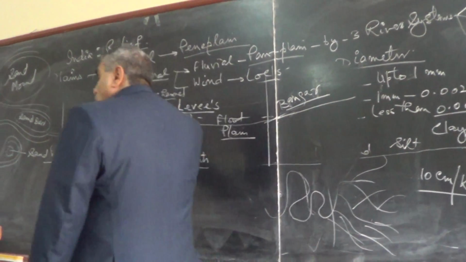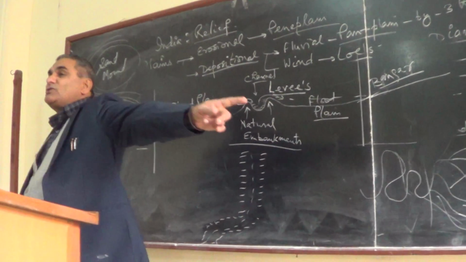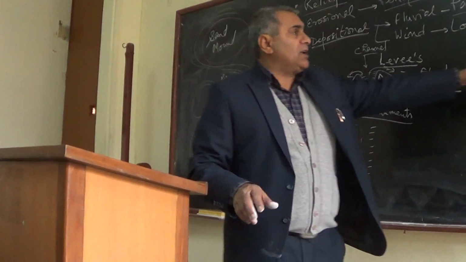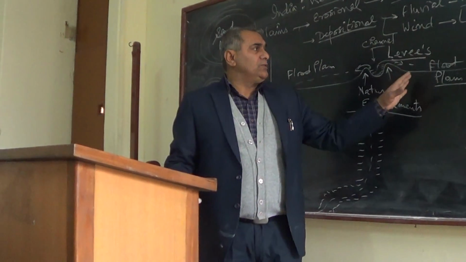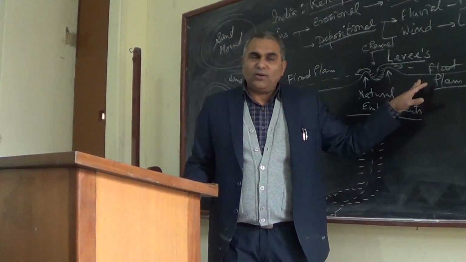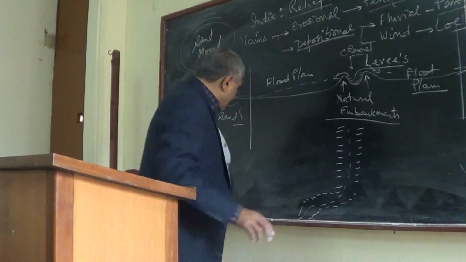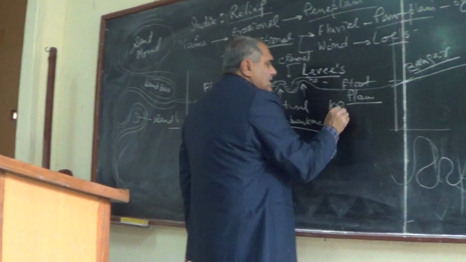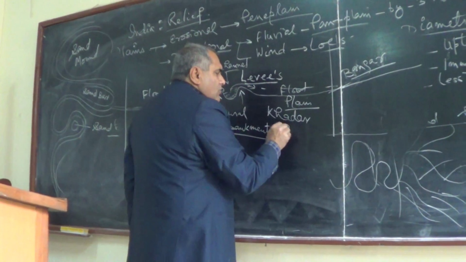This is old alluvial deposit. This is also deposited by the river, but earlier. Old alluvial deposits are Bangar, and new alluvial deposits are Khadar. So these are known as the Khadar plain. So all floodplains are known as the Khadar plain.